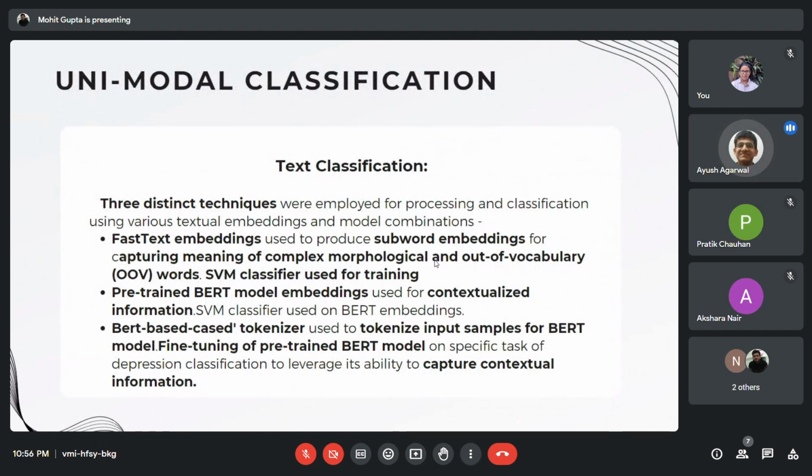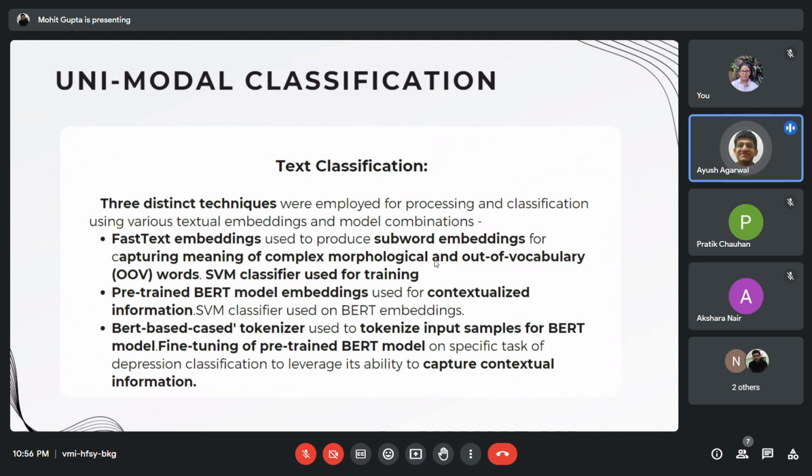To find our robust and best performing textual models, we conduct the following experiments. Firstly, we use non-contextual embeddings from FastText to produce subword embeddings for capturing the meanings of complex morphological and out of vocabulary words, and then use an SVM classifier for our training.